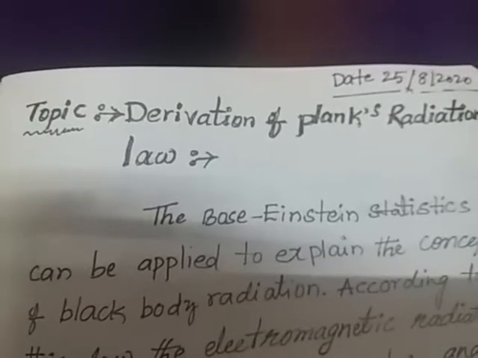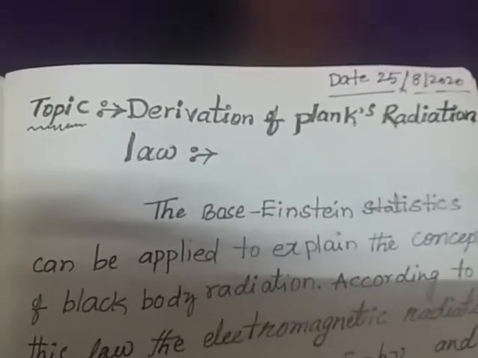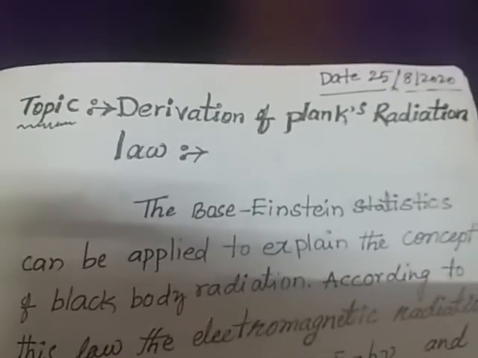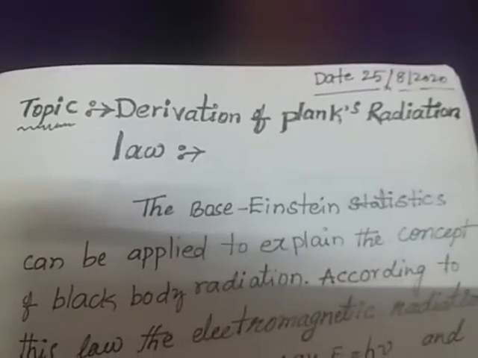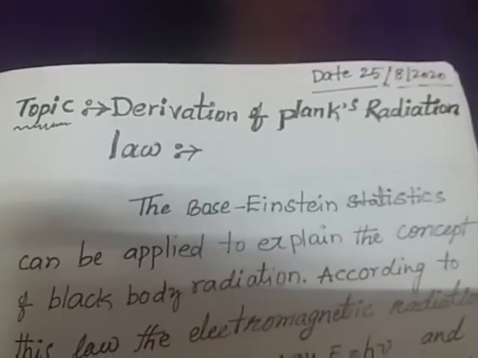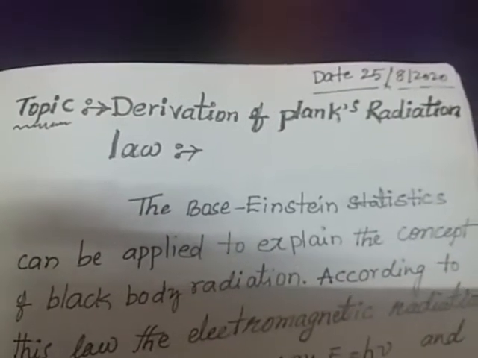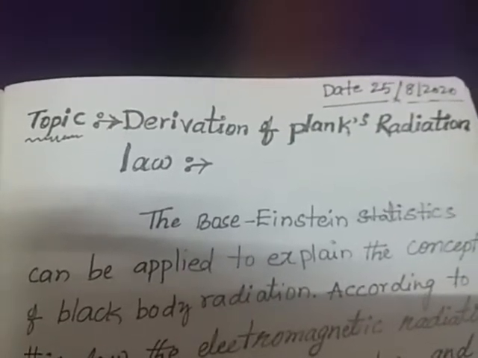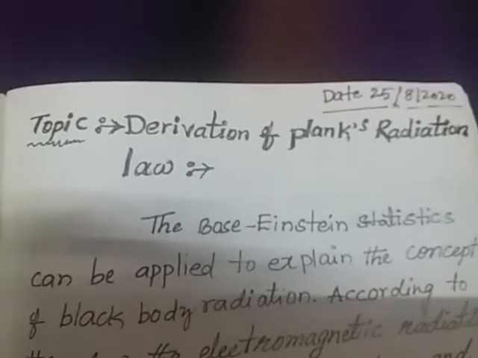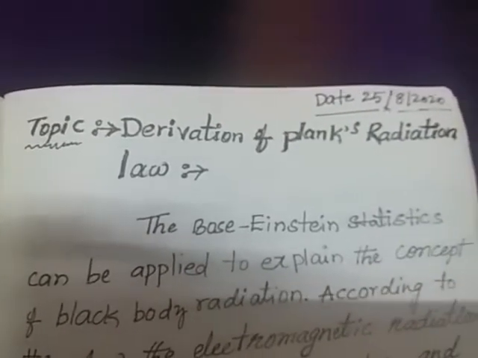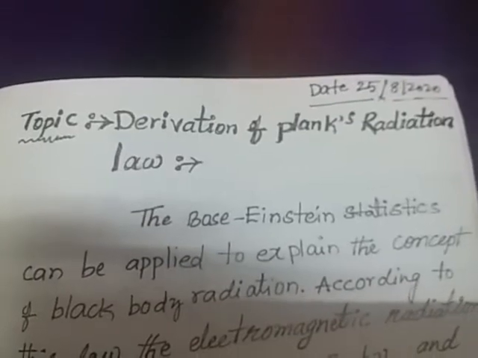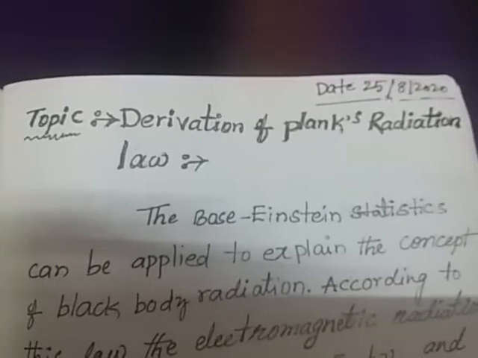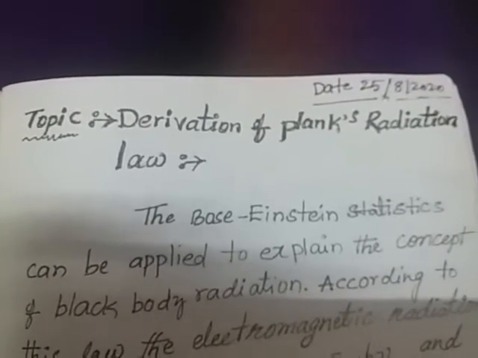But now, from these distribution laws, we have to select the Bose-Einstein distribution law. Why? The Bose-Einstein distribution law can explain black body radiation. Max Planck had already derived Planck's radiation law by using radiated oscillators.